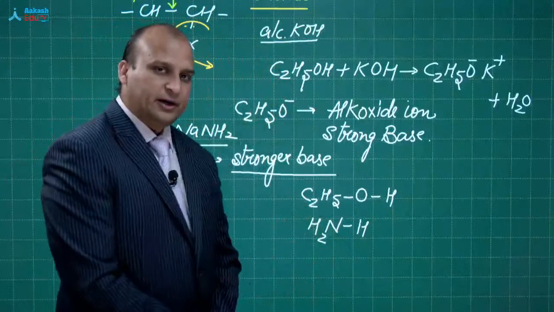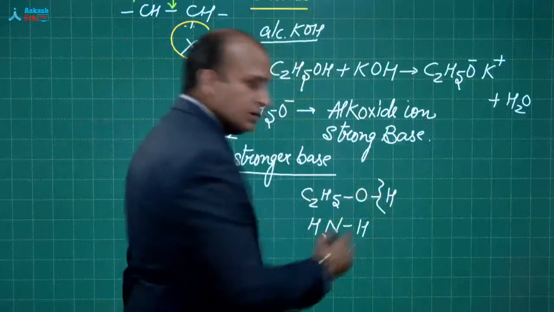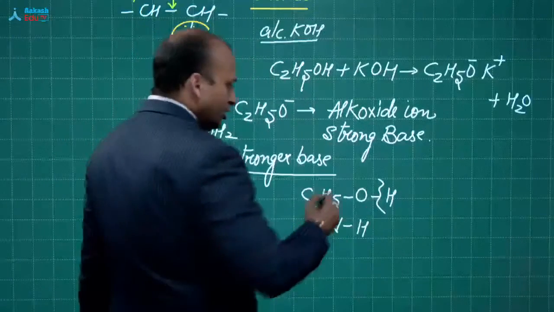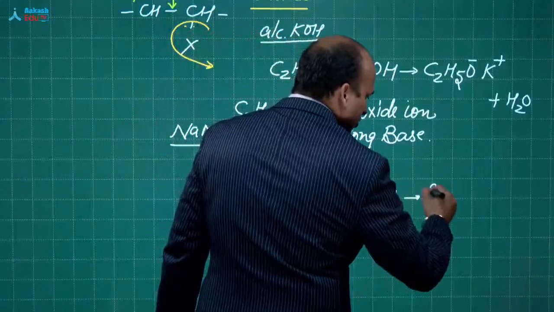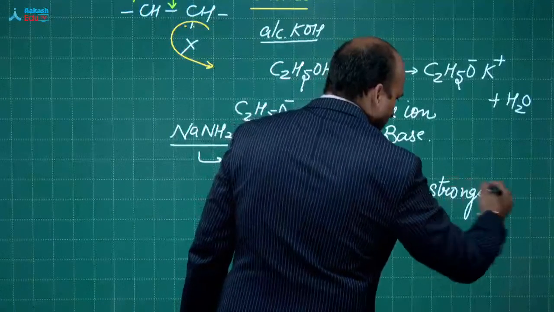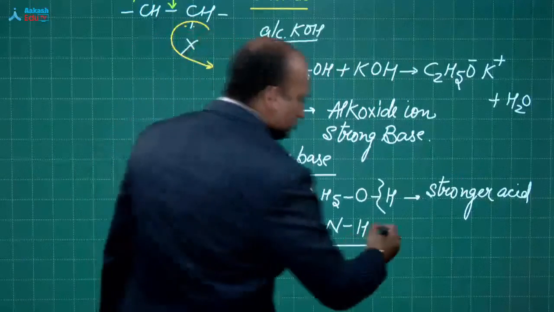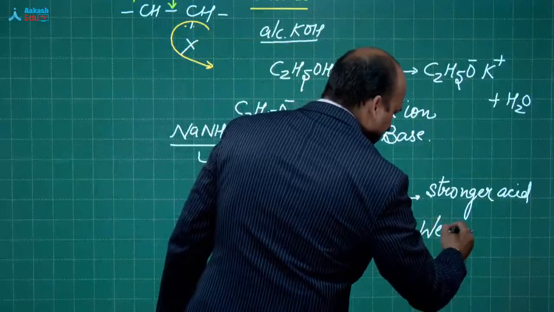Which is more electronegative, oxygen or nitrogen? Sir, oxygen. So, this bond can be easily broken. Yes, it can be easily broken. So, this is a stronger acid as compared to ammonia. So, ammonia will behave as a weaker acid.